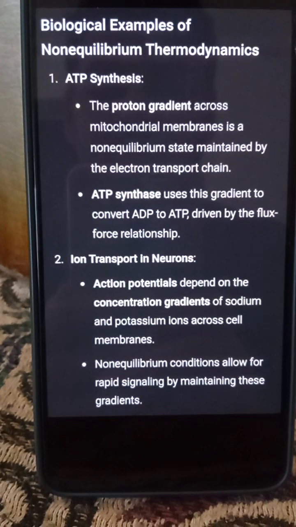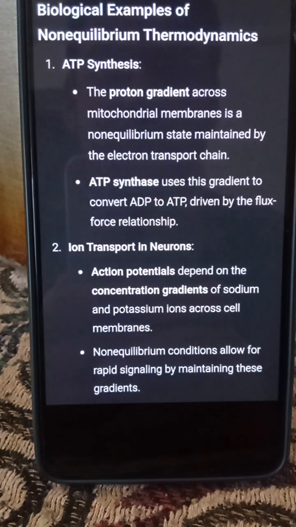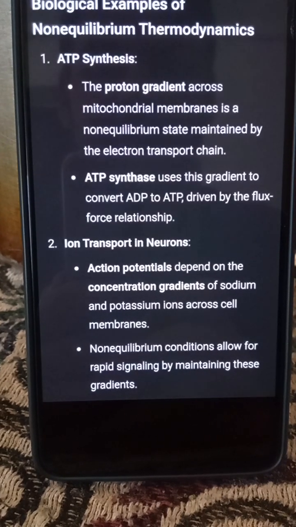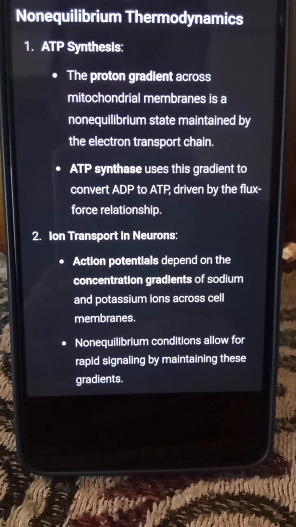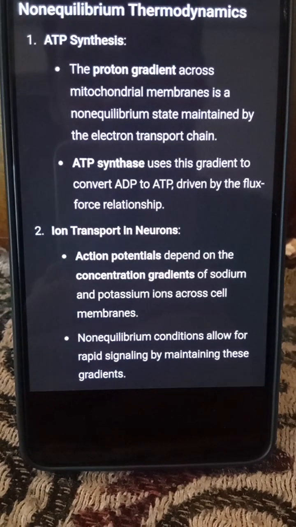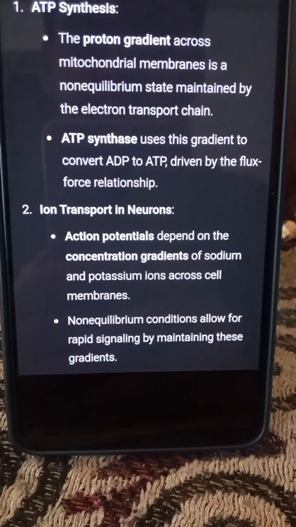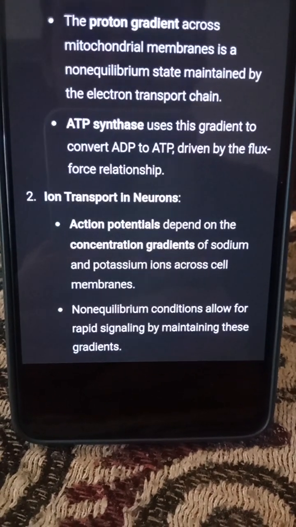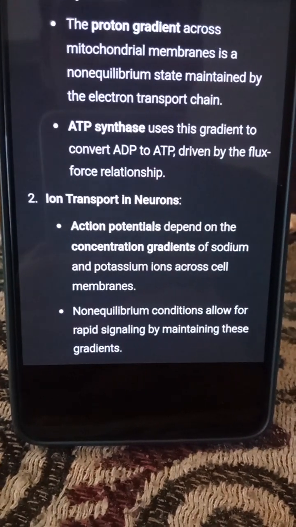Now let's discuss some biological examples of non-equilibrium thermodynamics. ATP synthesis: the proton gradient across the mitochondrial membrane is a non-equilibrium state maintained by the electron transport chain. ATP synthesis uses this gradient to convert ADP to ATP, driven by the flux-force relationship. Ion transport in neurons: the action potential depends on the concentration gradients of sodium and potassium ions across the cell membrane. Non-equilibrium conditions allow rapid signaling by maintaining this gradient.